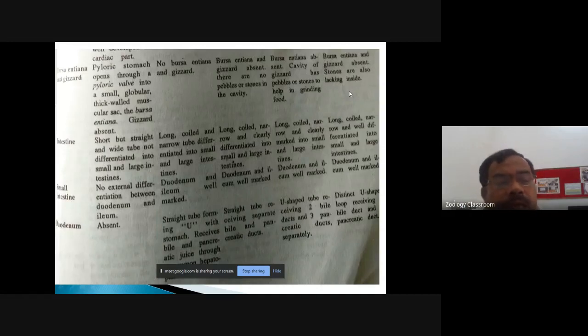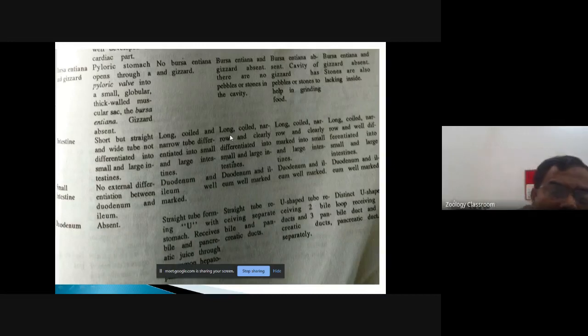Well, then the intestine. If you see the intestine in the fishes, the intestine is short, a straight and wide tube, and it is differentiated into the small and the large intestine. Okay. Then in frog, the intestine is long, coiled, and narrow. It is differentiated into small and large intestine.